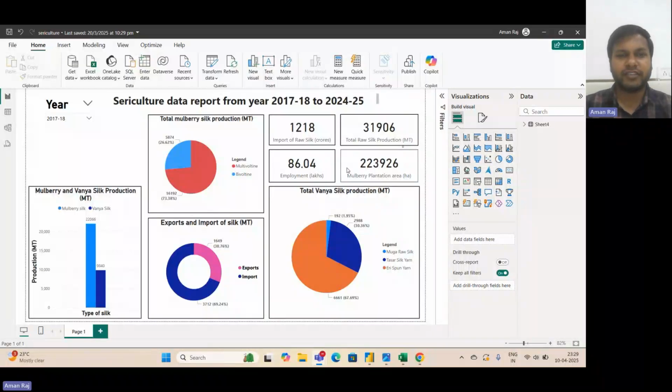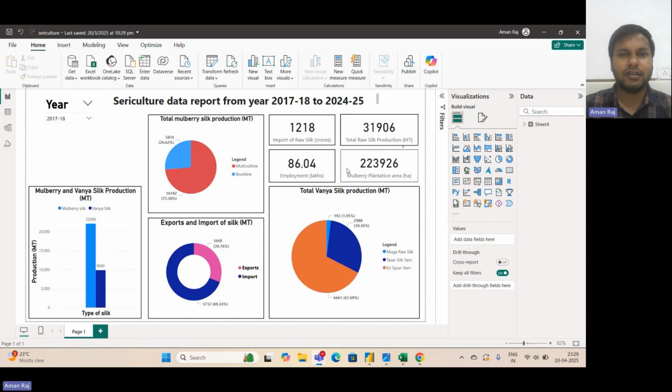Good evening. My name is Aman Raj, and I am here to present a Power BI dashboard on sericulture data of India from the year 2017-18 to 2024-25. This data has been prepared using the data which was available on the Central Silk Board Bengaluru website.